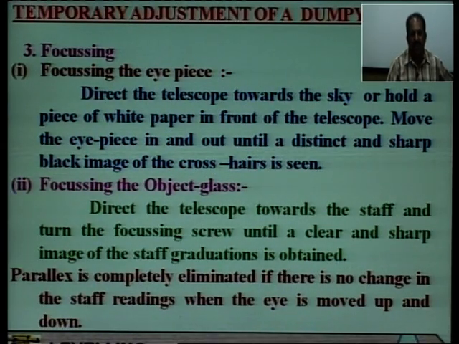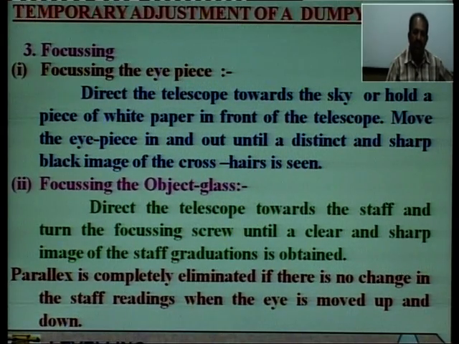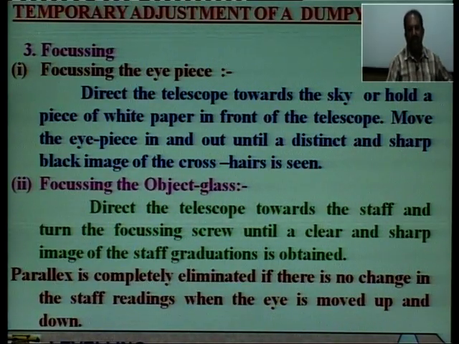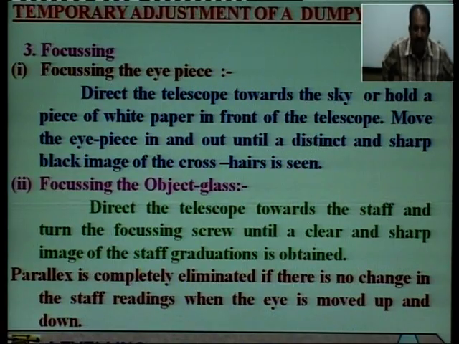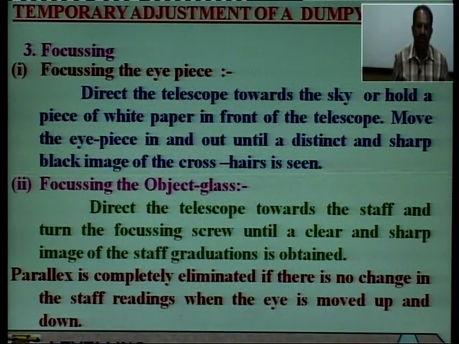So, first part we do: direct the telescope towards the sky or hold a piece of white paper in front of the telescope, move the eyepiece in and out until a distinct, that is very sharp or clear, black image of the crosshairs is seen. Then it is meant that focusing of the eyepiece has been done to find the clear and sharp image of the crosshairs at the diaphragm. Second part is focusing the